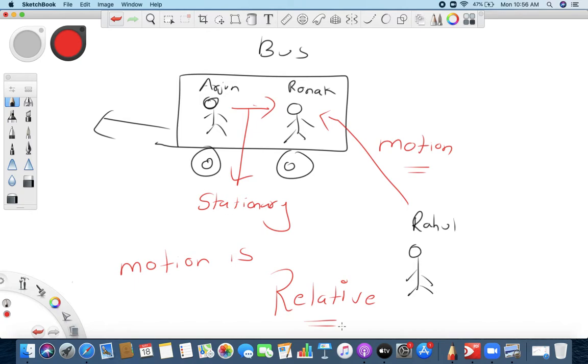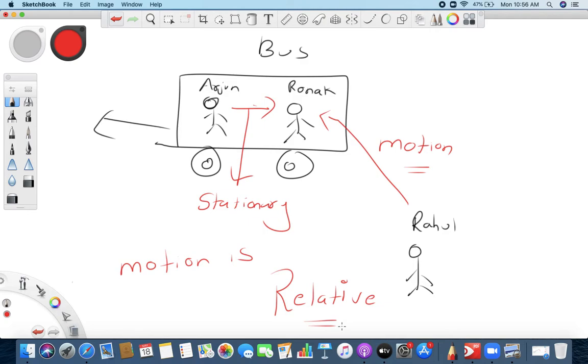Okay. So anything is in motion or stationary, it depends upon the observer. So understand this very small logic, that anything which is in motion or stationary depends upon the observer. Clear, everyone?